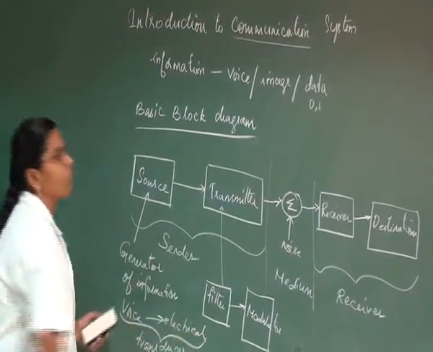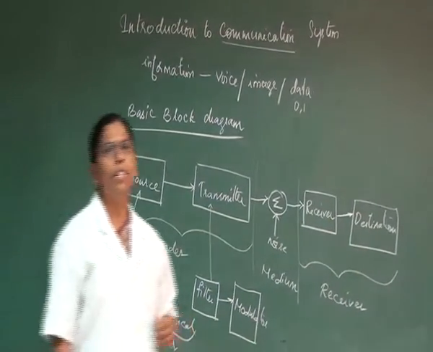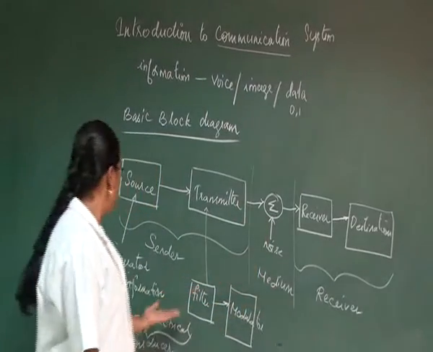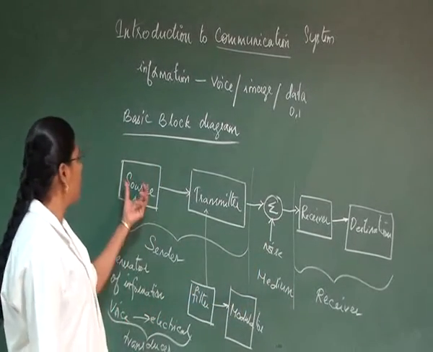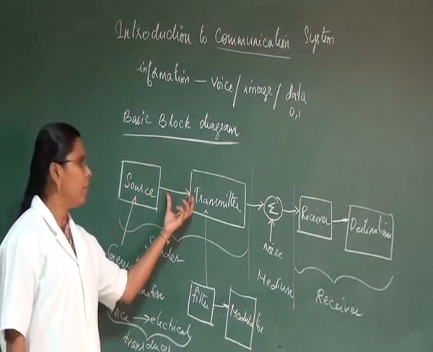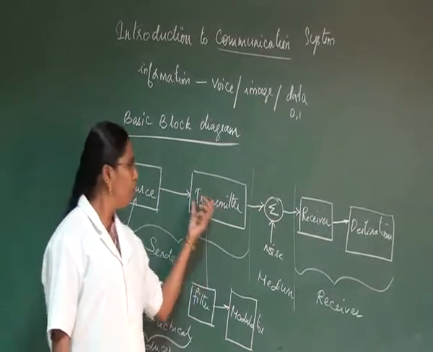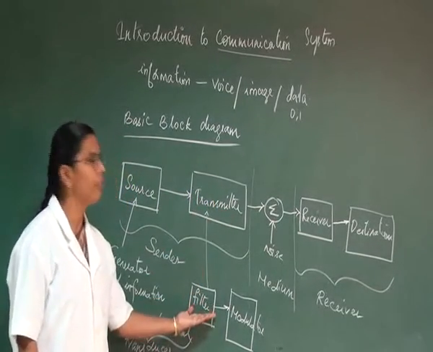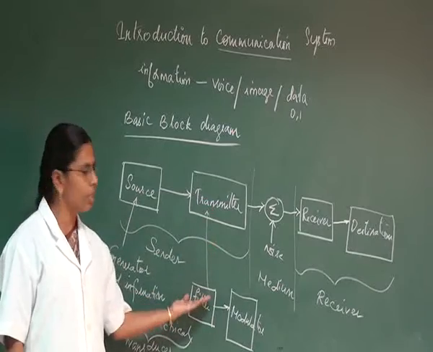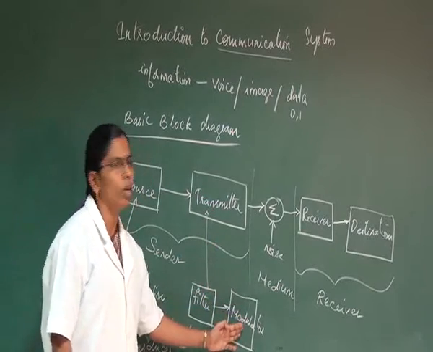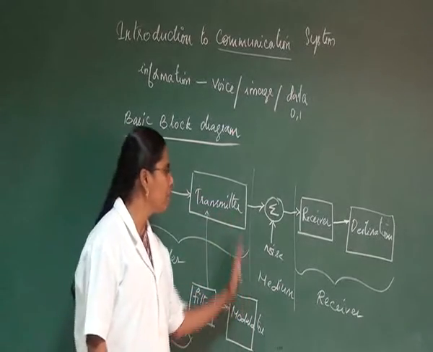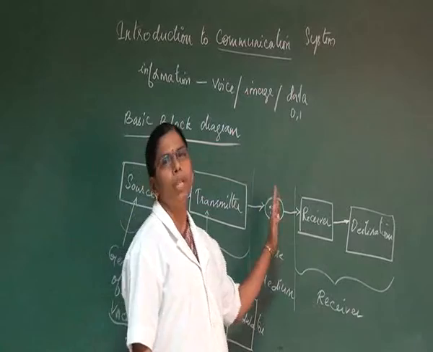A transducer converts one form of energy into another form. It converts our voice signals into an electrical signal, and this electrical signal will be transmitted through our transmitter, where a filter removes all unwanted signals, and it is given into a modulator, which we will discuss later, and then into a medium.